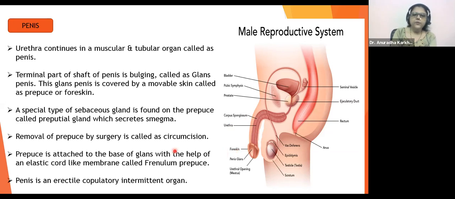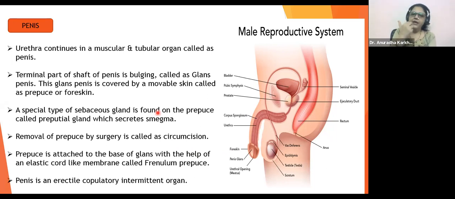What do you want me to explain, beta? Frenulum prepuce is nothing. Just like our tongue is attached to our jaw with the help of that flap. You all can feel it. Just take your tongue up and you can see a flap.